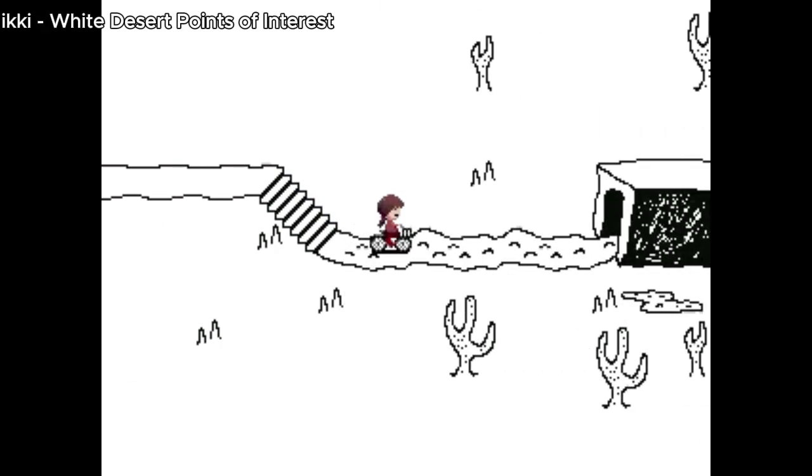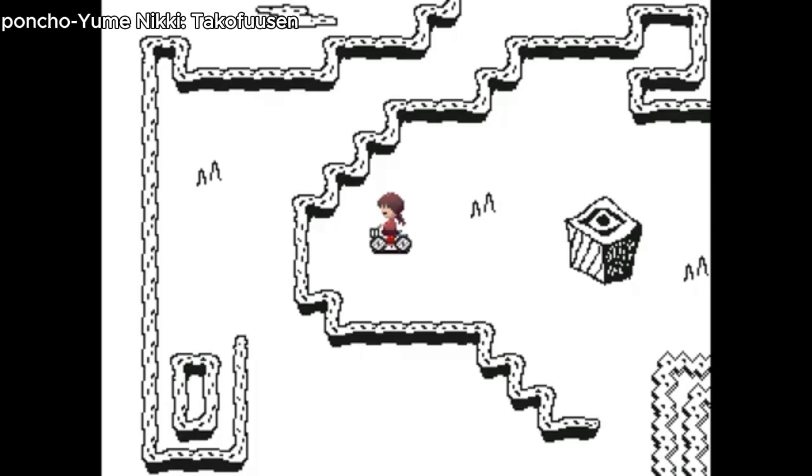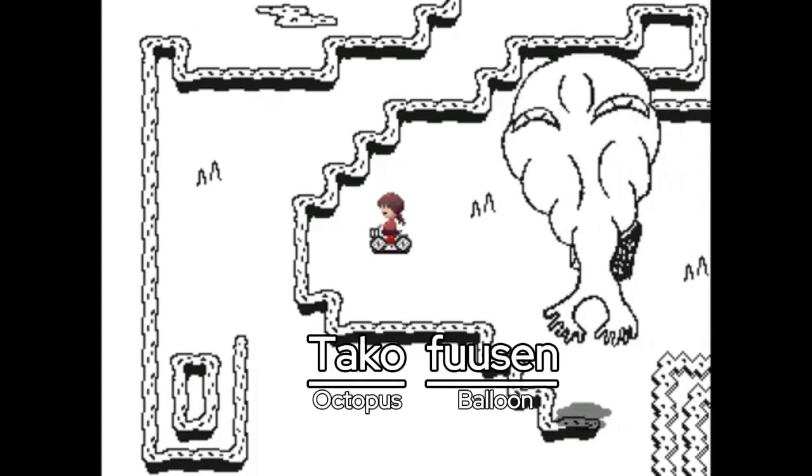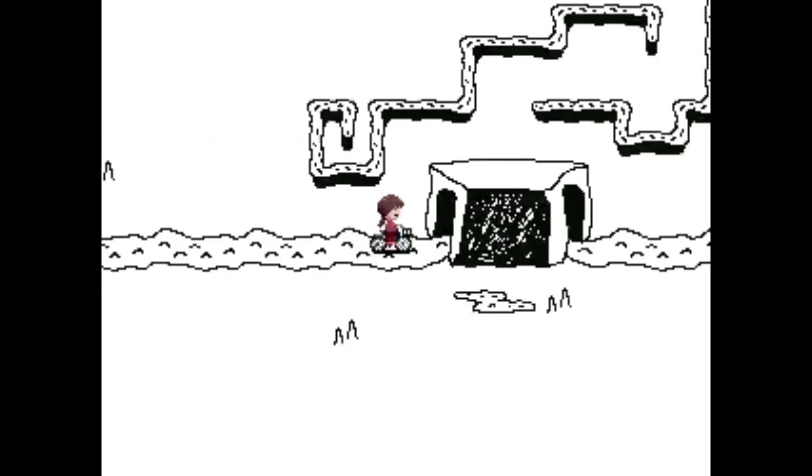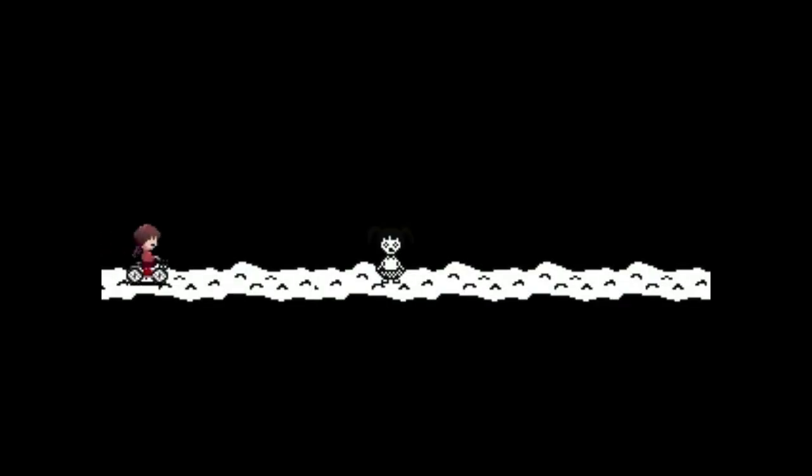But to start, there is the White Desert world, which is a world with many events, like the Takofusen, or in English, the octopus balloon, which has a chance of 1 in 3600 to happen. There is also Monaco, a little girl that if we use the stoplight effect on, she starts to dance, we could say. Oh yeah, and another event that can happen.